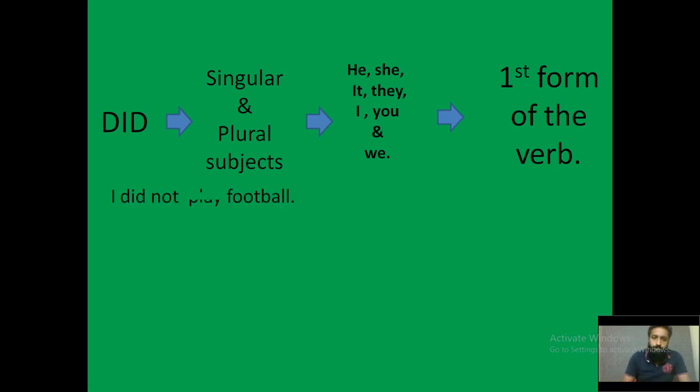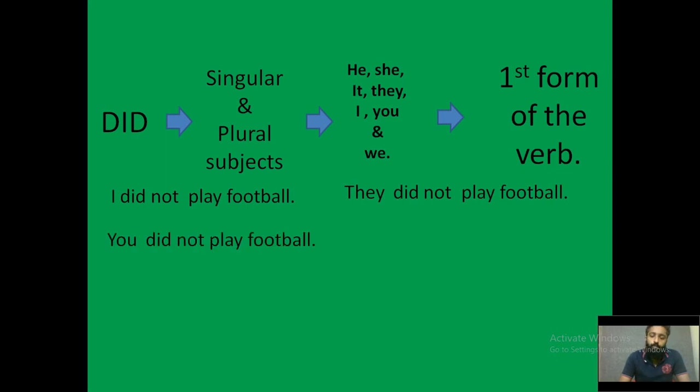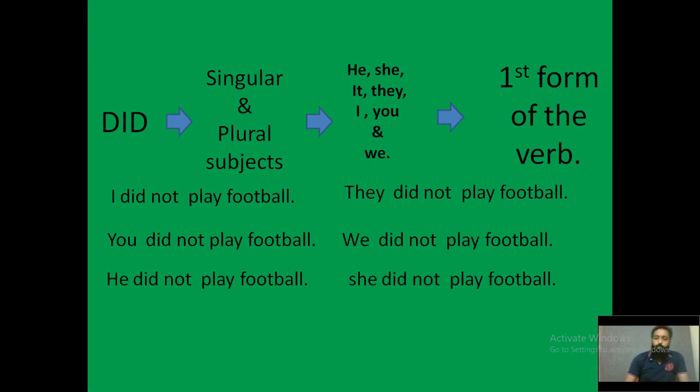For an example, I did not play football. You can see in that particular example, we are using the first form of the verb called play because we have used the word called did. And here you have the other examples. They did not play football. You did not play football. We did not play football. He did not play football. She did not play football. It did not rain yesterday. In all these examples, you can see that we are using the first form of the verb.